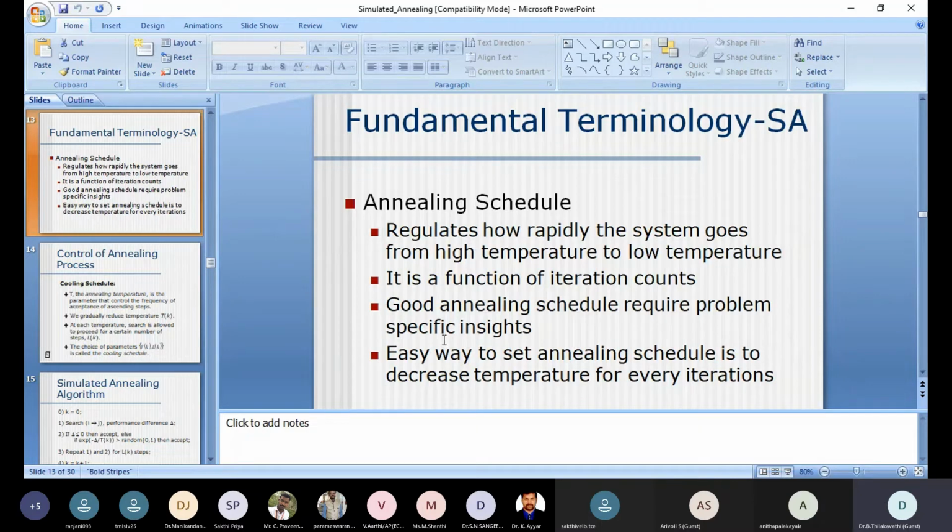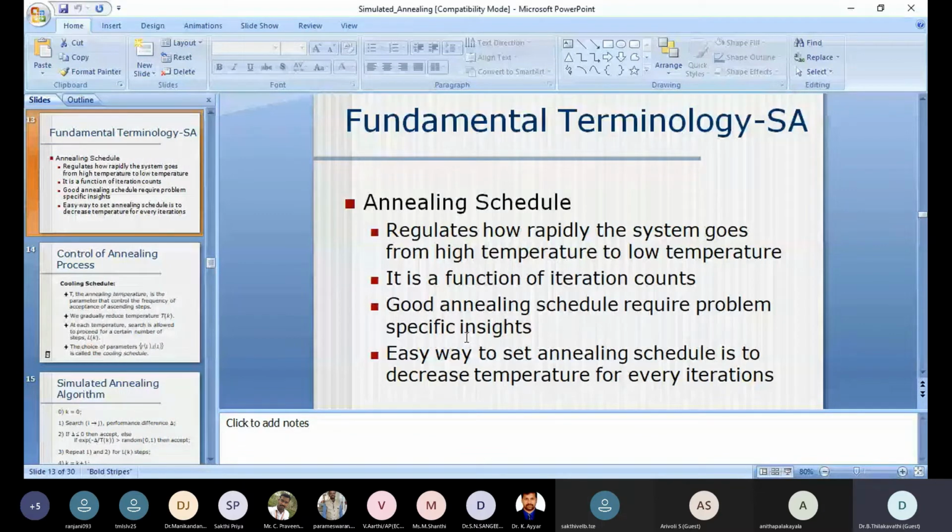The annealing schedule also depends on the specific problem. Good annealing can generally be done with insight into the specific problem. Whenever a particular problem or task is given, the algorithm can be handled if and only if we know the problem well. In a physical system, the same metal will take a longer time to cool down, whereas aluminum compared to iron may cool faster.